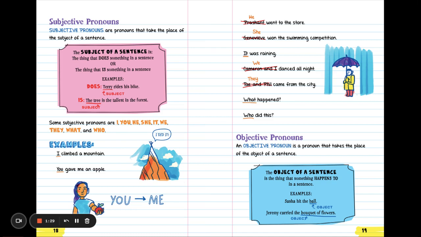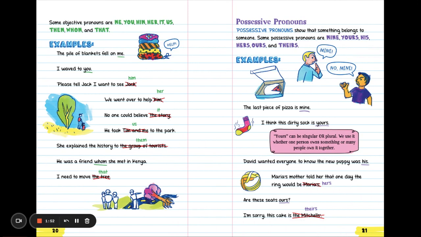Objective pronouns. An objective pronoun is a pronoun that takes the place of the object of a sentence. The object of a sentence is the thing that something happens to in a sentence. For example, Sasha hit the ball. What is getting hit? The ball. So the ball is the object. Jeremy carried the bouquet of flowers. The bouquet of flowers is being carried. So that is the object.